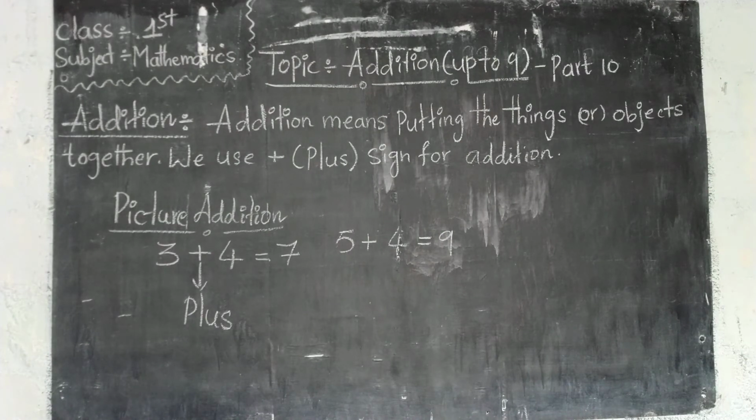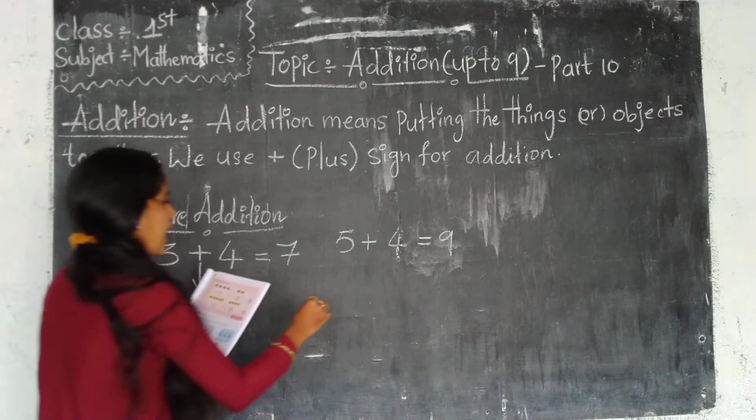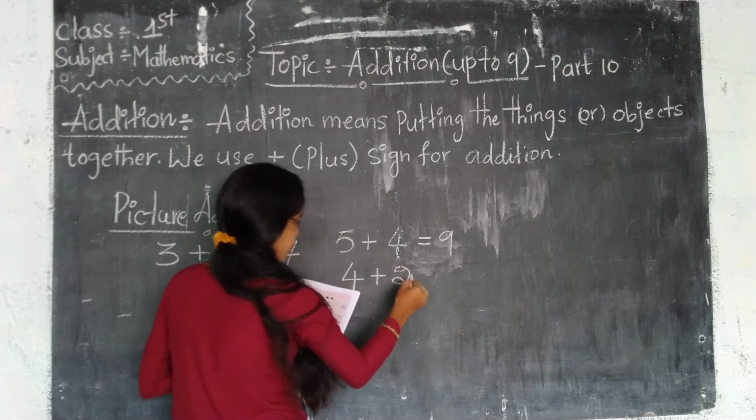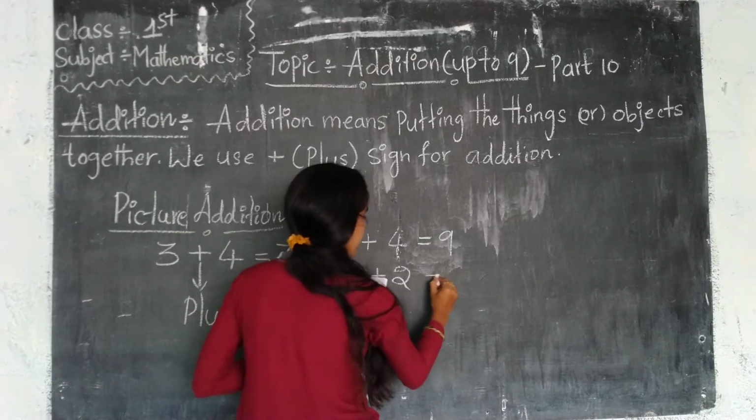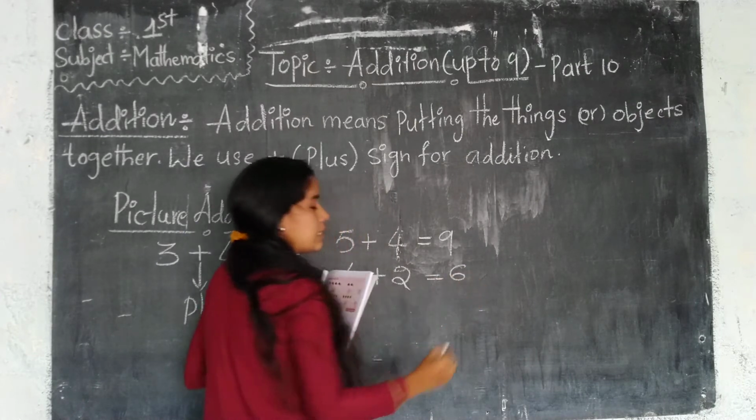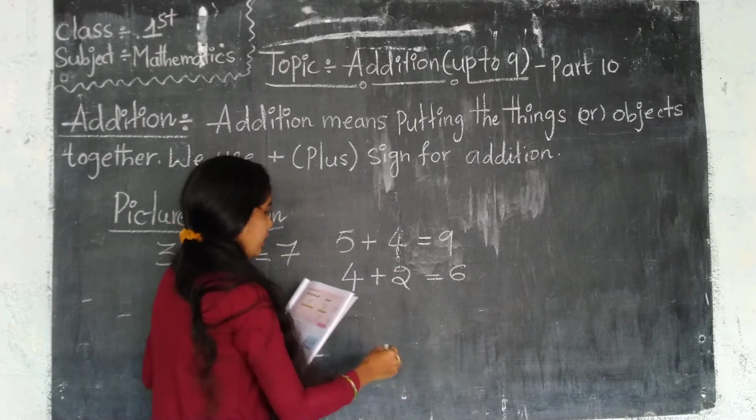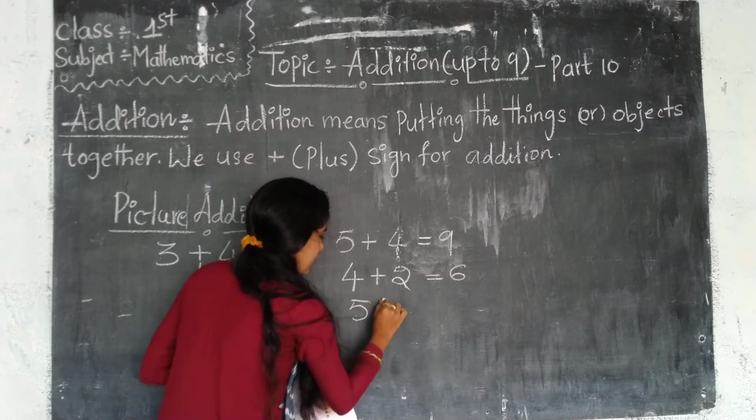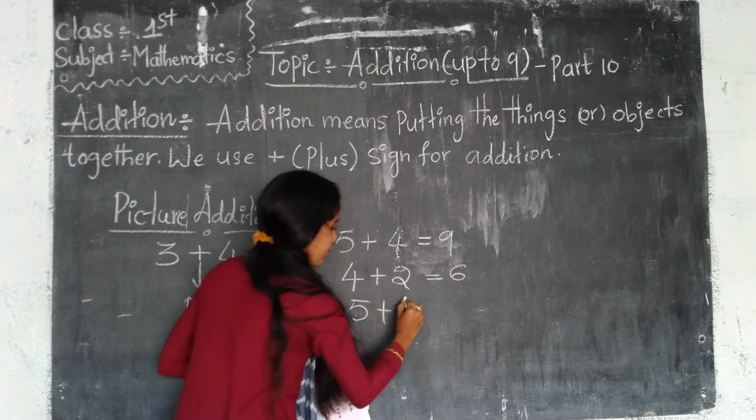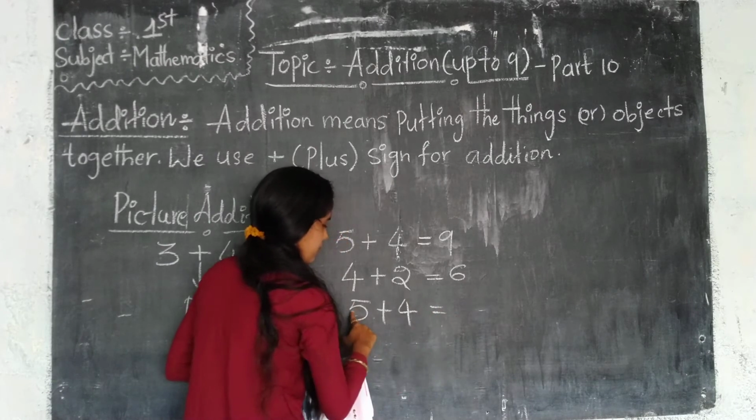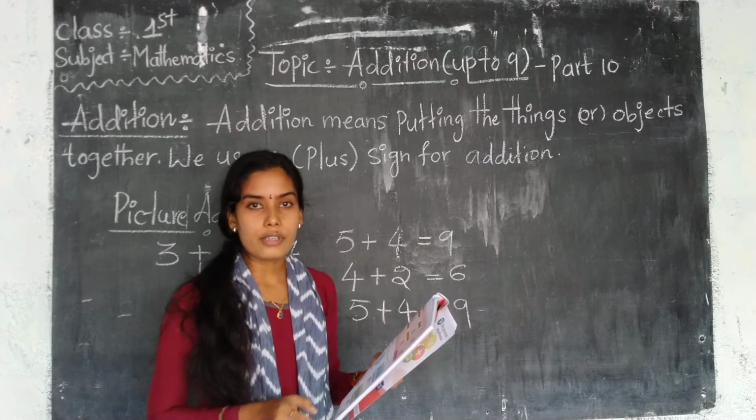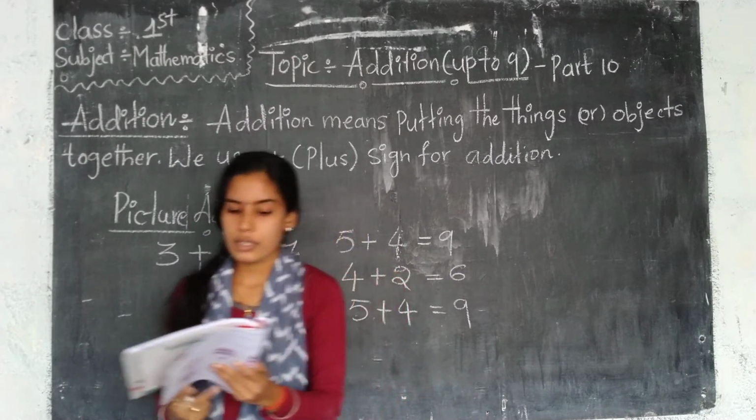So once again here I am writing. First we have 4 rose flowers. Again add 2 flowers. So it equals a total of 6 flowers. The same way, first we have 5 flowers. We add 4 flowers. 5 plus 4 is 9. That is 9 flowers. Next,